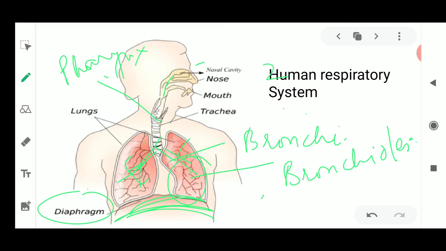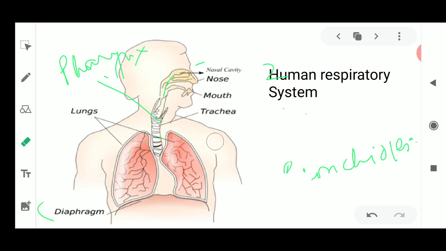Okay, now just to show you, in this diagram the lungs are being shown, and at the last part of these bronchioles it is further divided into small grape-like structures known as alveoli.